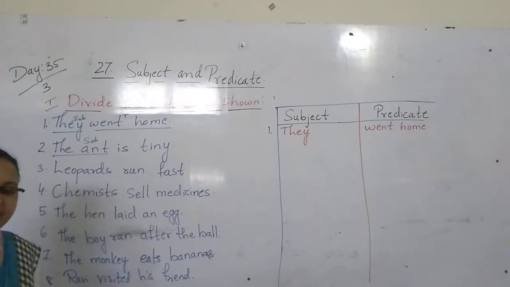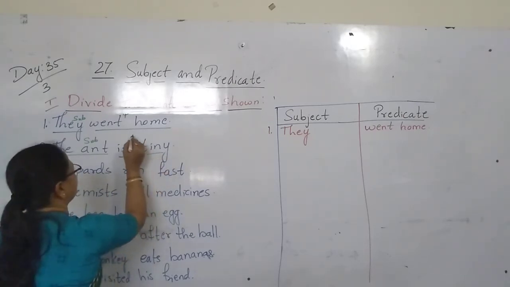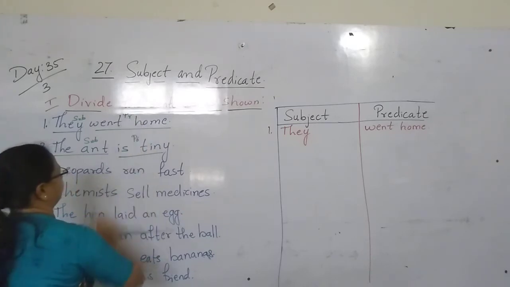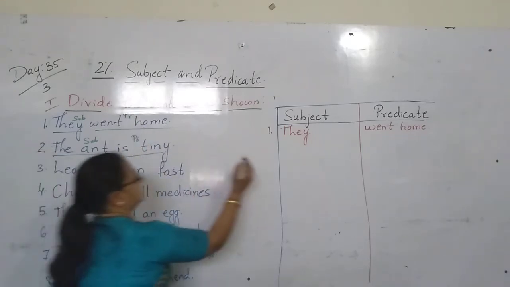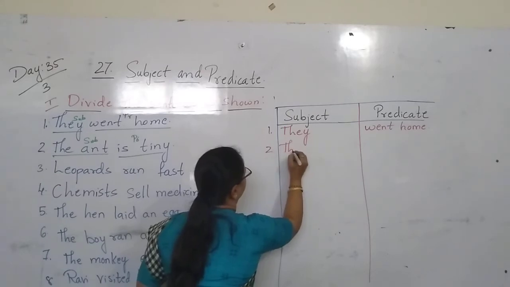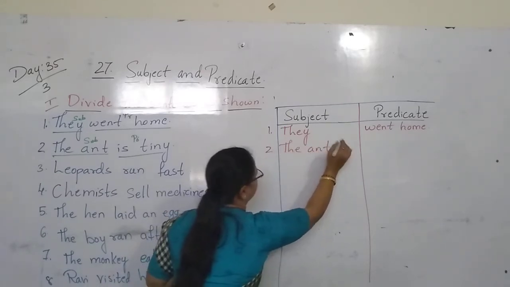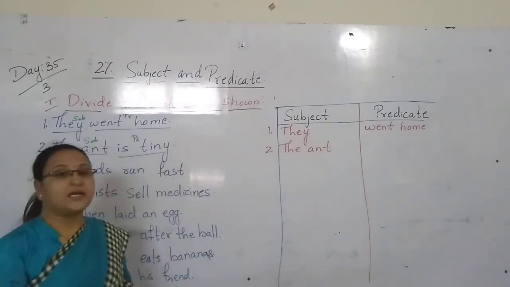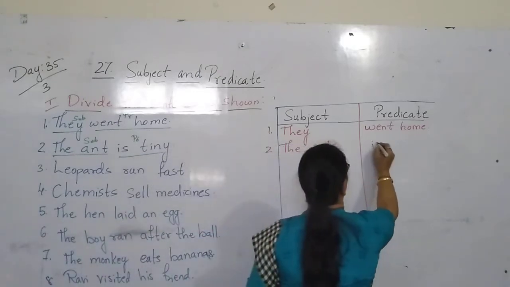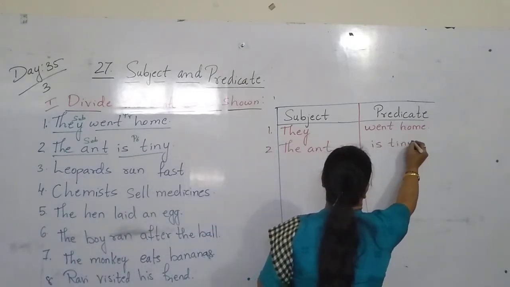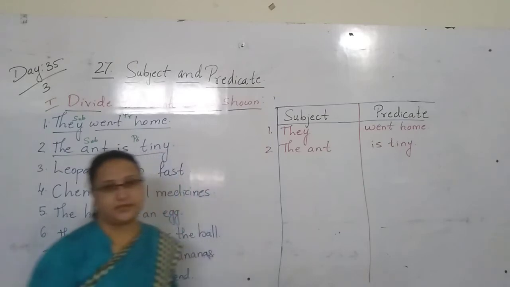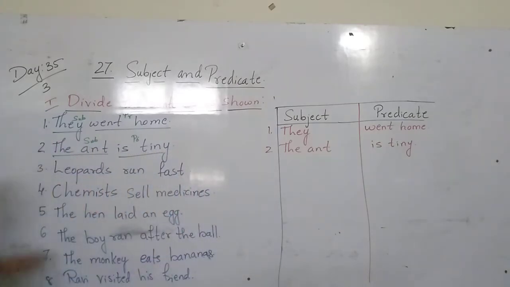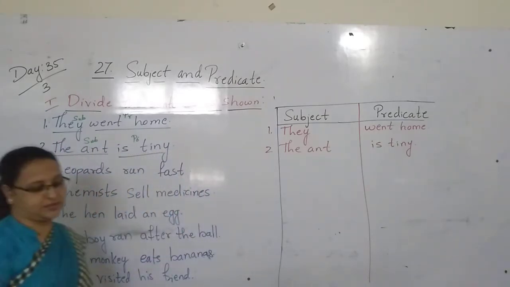So is tiny. Tiny means very small. This is called the predicate. So here the ant is the subject. Is tiny is the predicate. Yes.